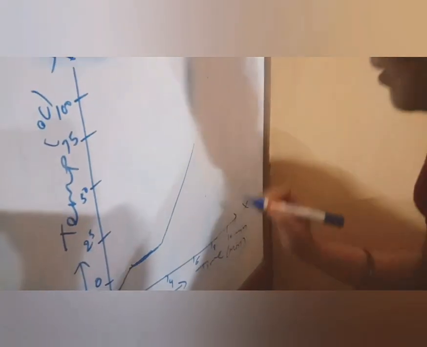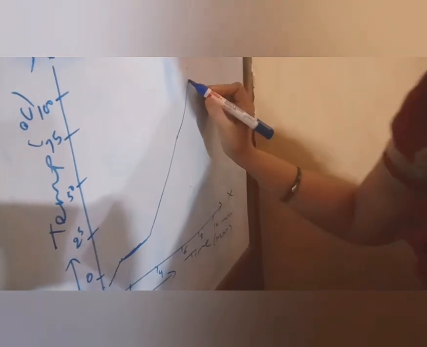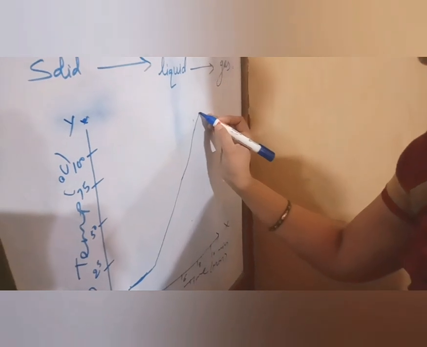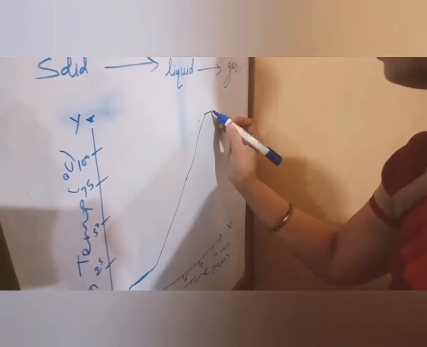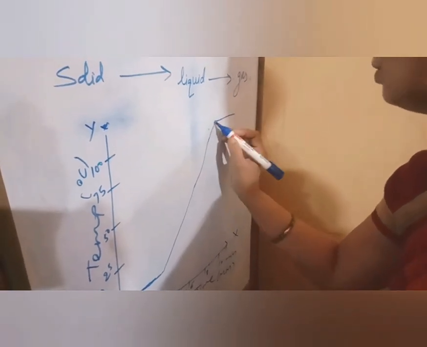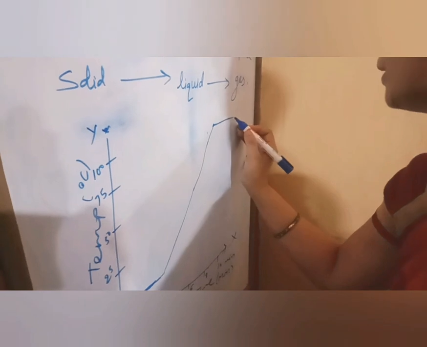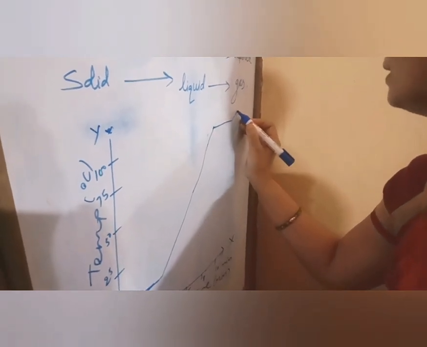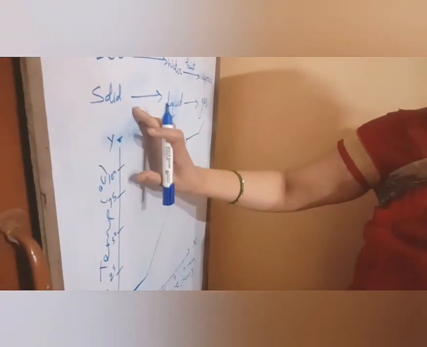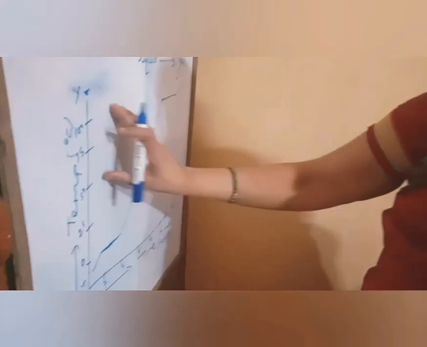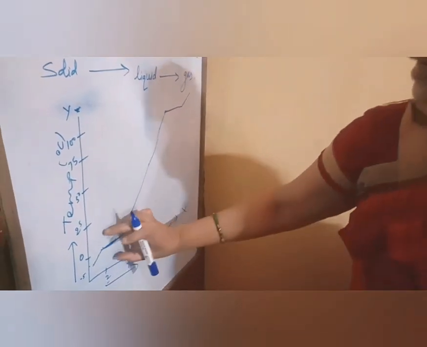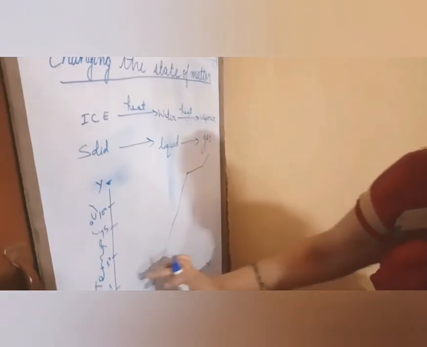After 10 minutes of heating, it reaches 100 degrees, and at 100 degrees it converts into gas. The temperature stops, all the liquid water converts into vapor, and then the temperature starts rising. This is the graph which explains the state change of the substance.